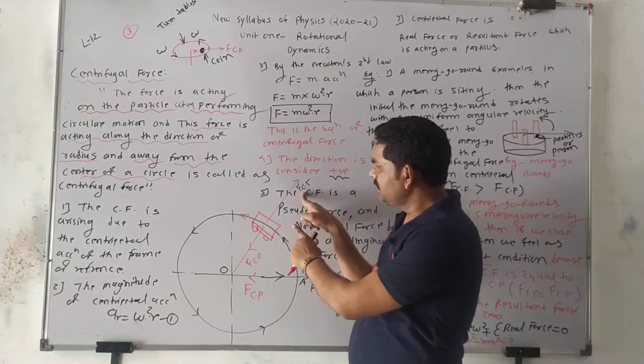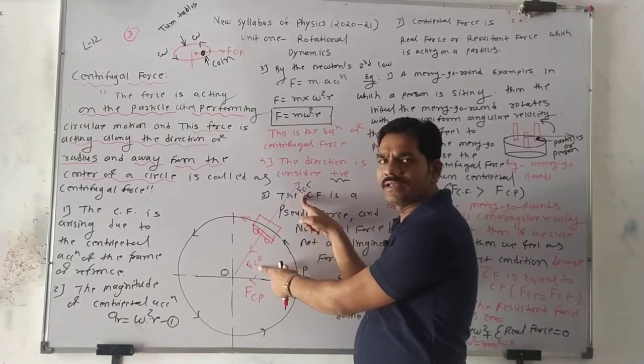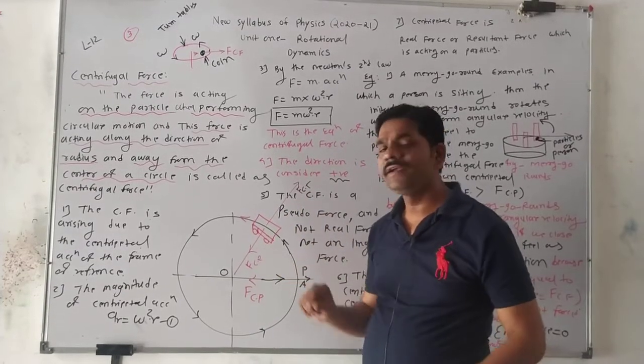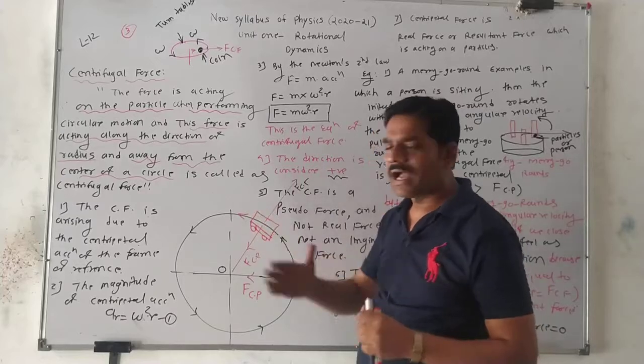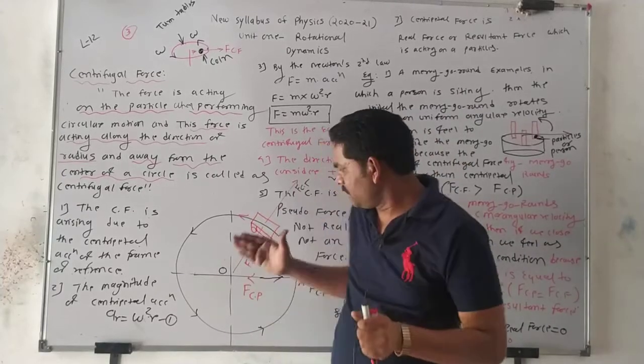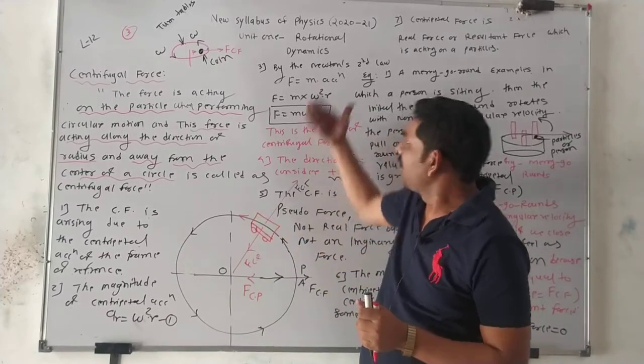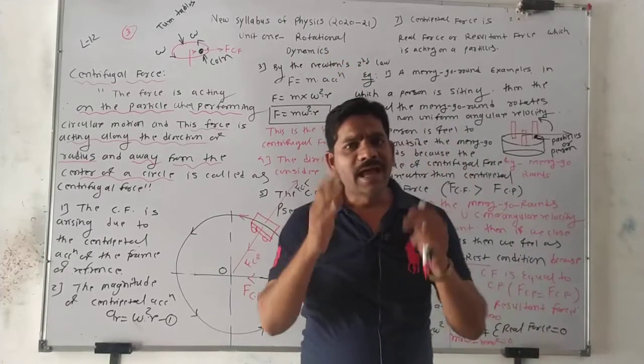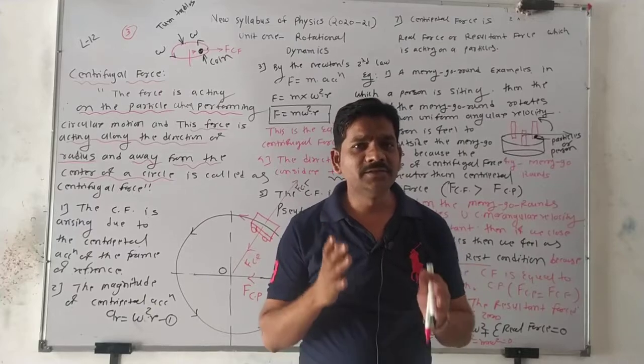Suppose F_CF is greater than F_CP, that is, centrifugal force is greater than centripetal force. What happens? The car leaves the road and goes another way, so there are chances of accidents. Lots of accidents occur.